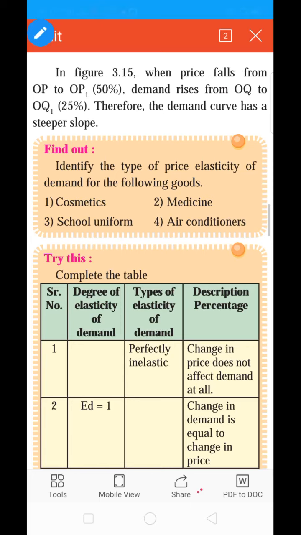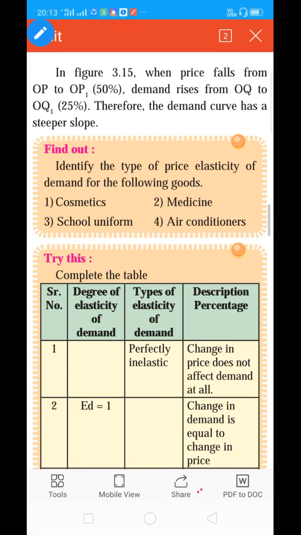So what is elasticity of demand? Elasticity of demand is the percentage change in quantity demanded upon percentage change in any factors affecting demand. It means the demand changes because of a factor.